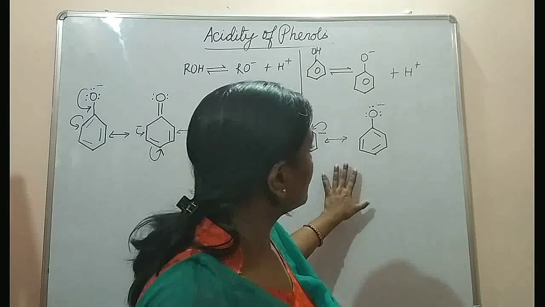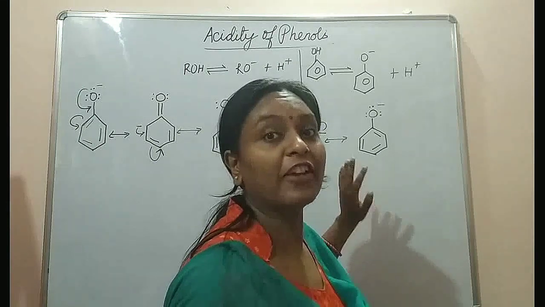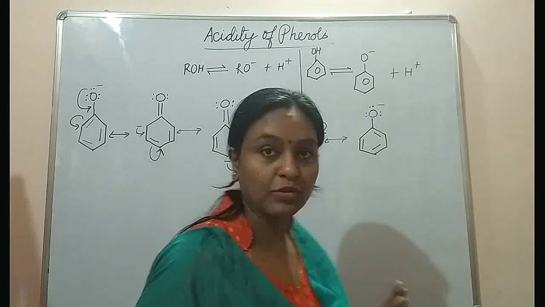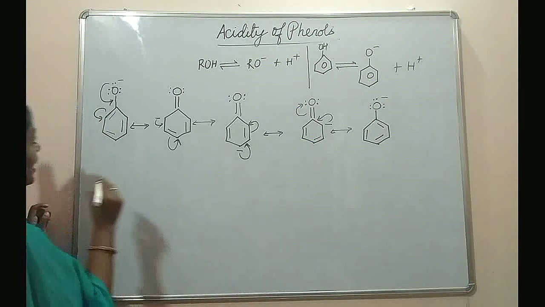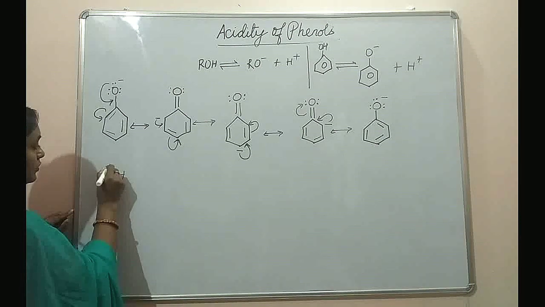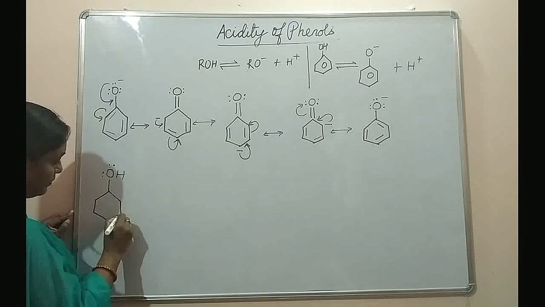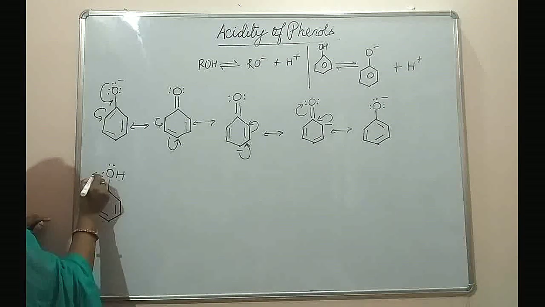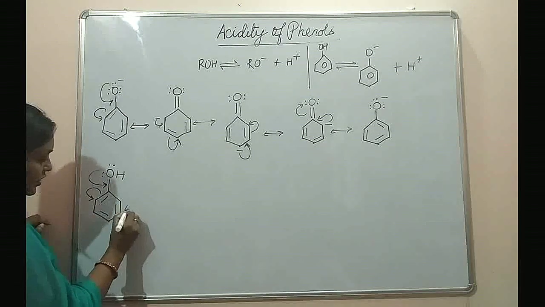But now what to do? To study this part, we will draw the resonating structure of phenol and then compare it with the structures of phenoxide ion, and you will get the answer to that question. So now I will draw the resonating structure of phenol and we'll have a comparative study. We have got phenol, two lone pairs of electrons on the oxygen atom, the benzene ring. Now see how the delocalization of pi electrons, this lone pair of electrons, will take place. So this is the first resonating structure we have got.